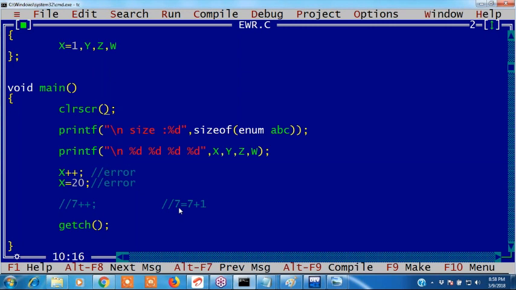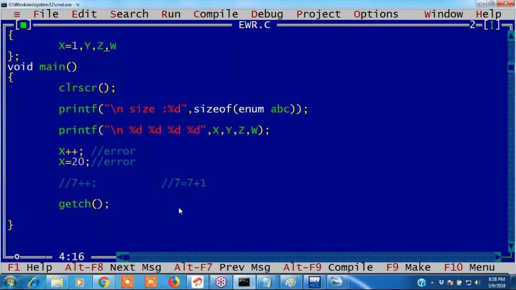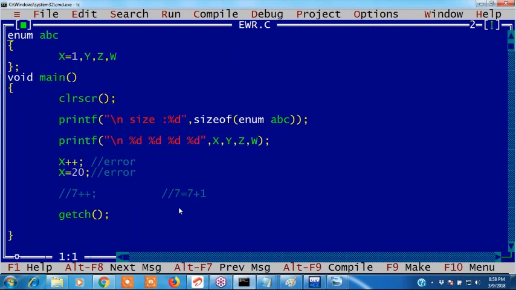Okay, guys, write this program. Enums. This is constant. These all are constant values. We can't write x plus plus, it is an error. A constant cannot be incremented. We can't assign a value. L value required error.